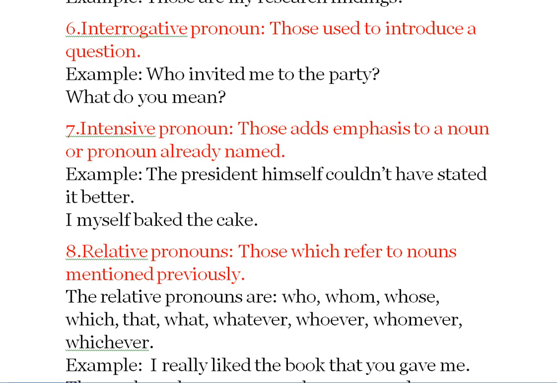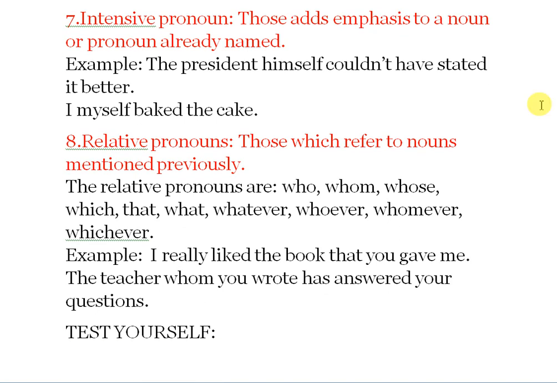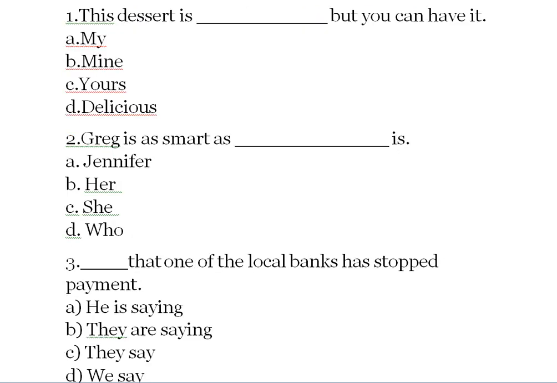The last one, the eighth type of pronoun, is the relative pronoun. They refer to a noun mentioned previously. The relative pronouns are who, whose, whom, which, what, like that. For example, I really liked the book you gave me. The teacher whom you wrote to has answered your question. So with this, the concept of pronoun is clear.